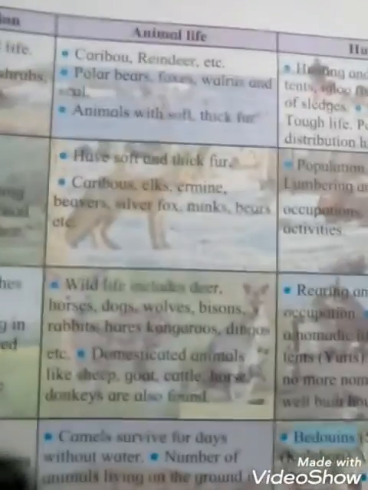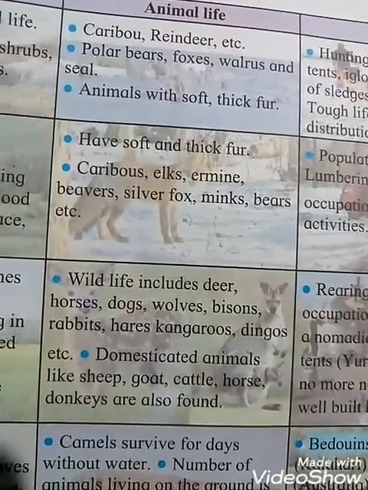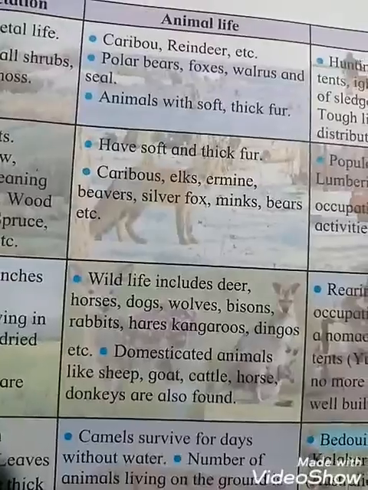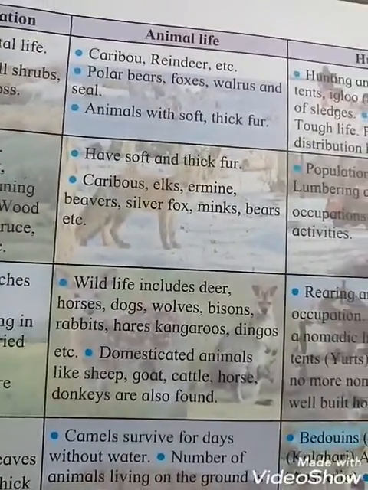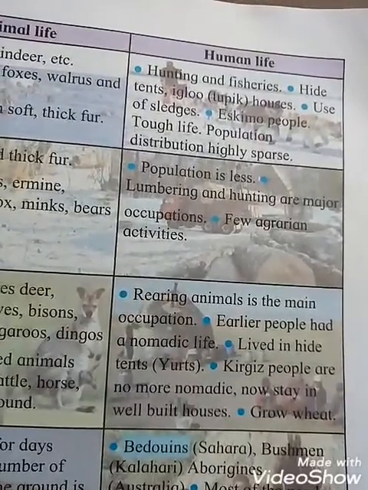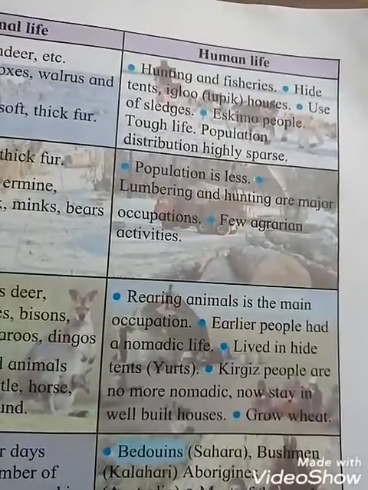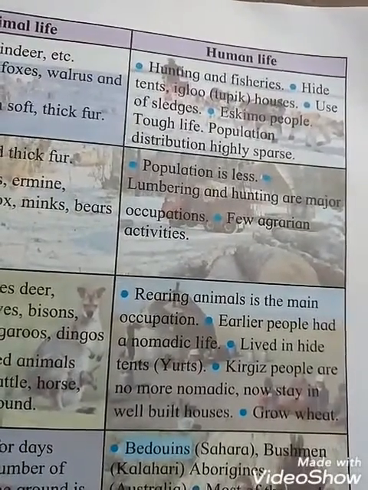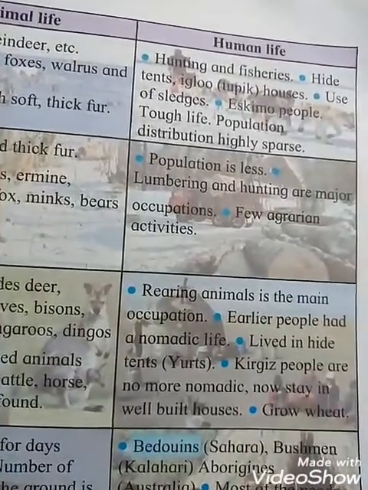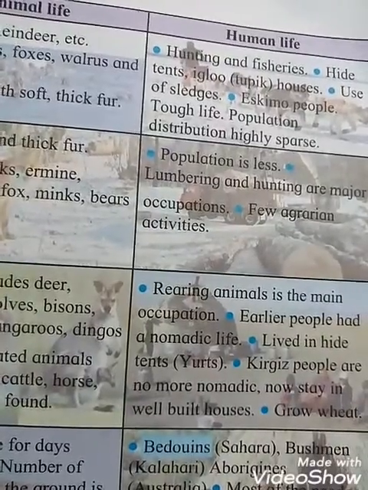And see students, animal life. The animals shown in the picture have soft and thick fur. Which animals are there? Caribou, elk, ermine, beavers, silver fox, mink, bear, etc. And human life: the population is less here, and lumbering and hunting are the major occupations. Some people also do agriculture work. That is, few agrarian activities are also done here. Agrarian means agricultural activity. They are doing farming. There are farmers also doing their work.